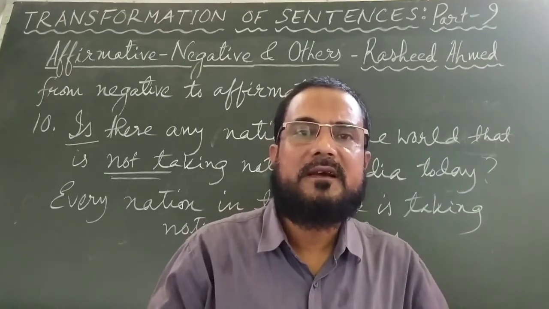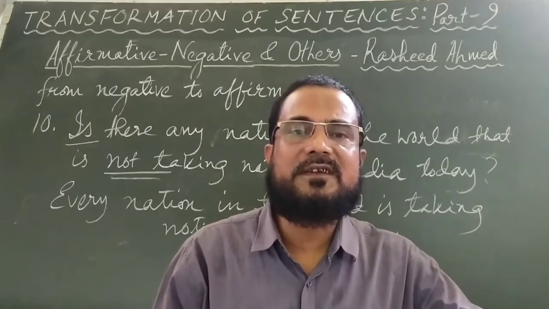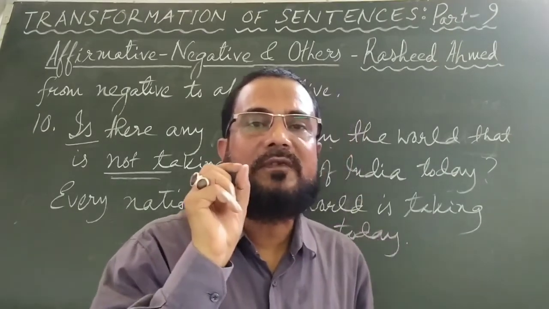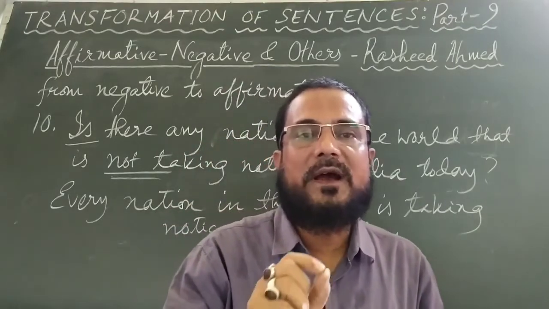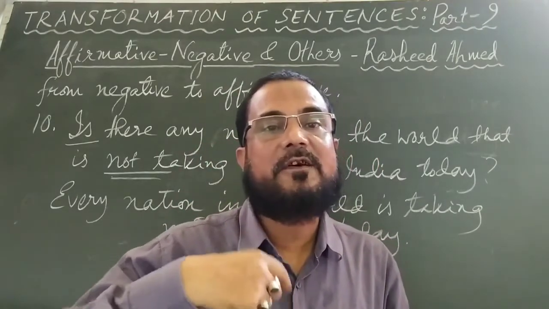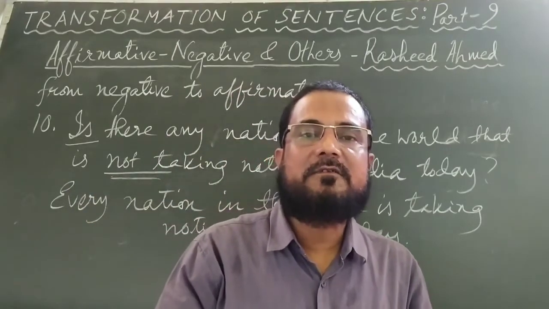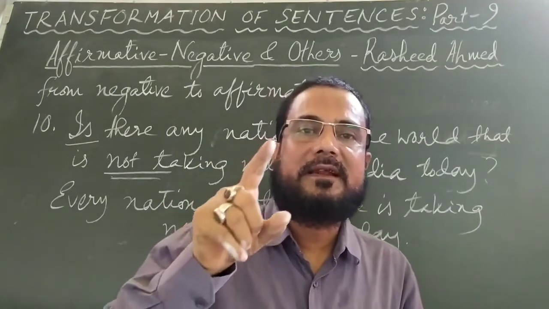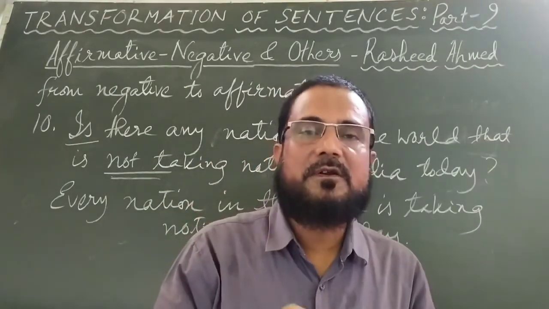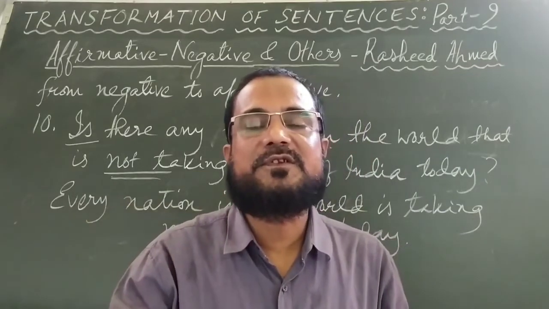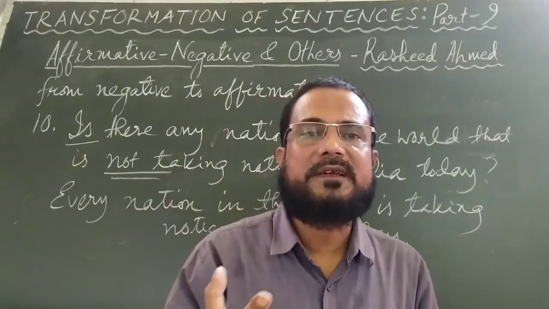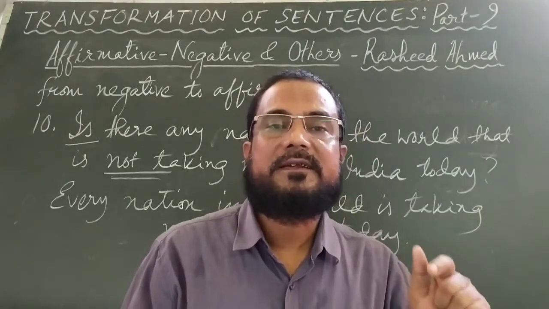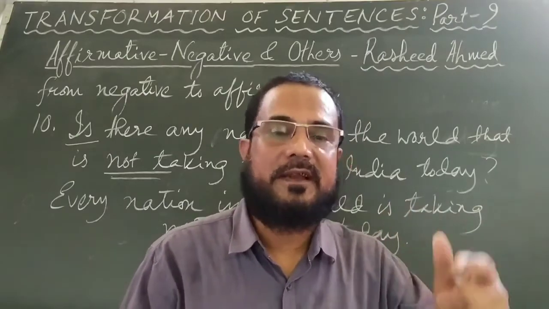And who loves me here? No one loves me here. Who does not know that he is a thief? You want to mean that everyone knows that he is a thief. So if you want to convey a negative message, you can use an interrogative sentence in affirmative form. On the other hand, if you want to convey an affirmative message, you can make an interrogative sentence in the negative. Things may be a bit difficult, but if you listen repeatedly and try to understand, you will find that things are more interesting and less difficult.